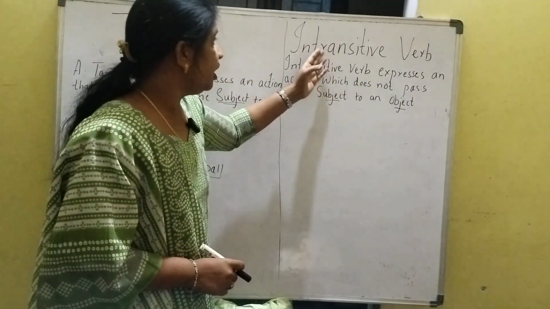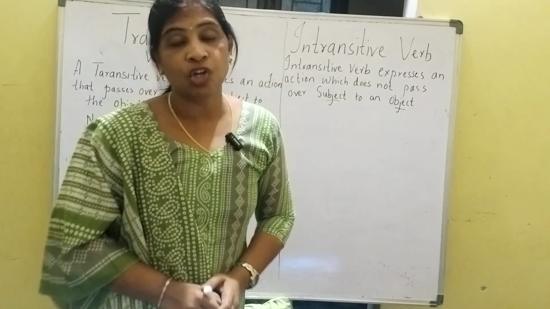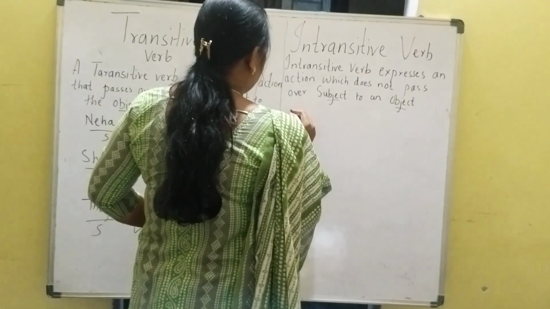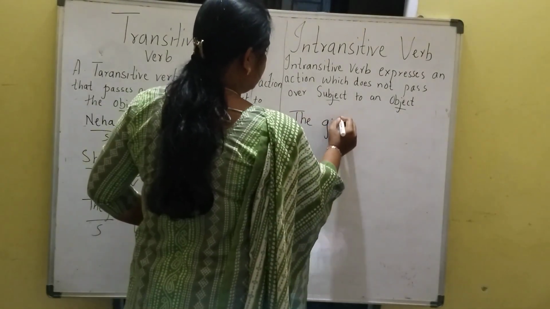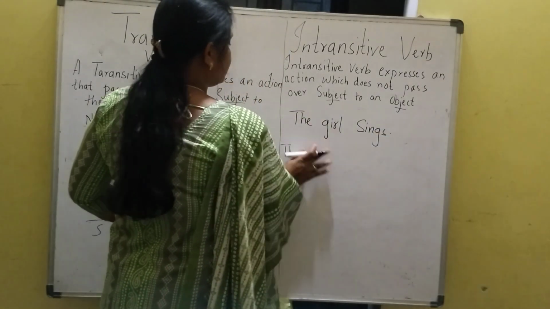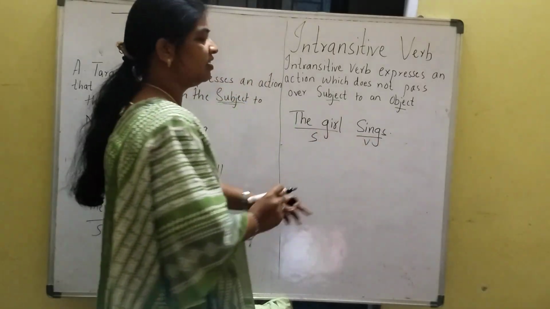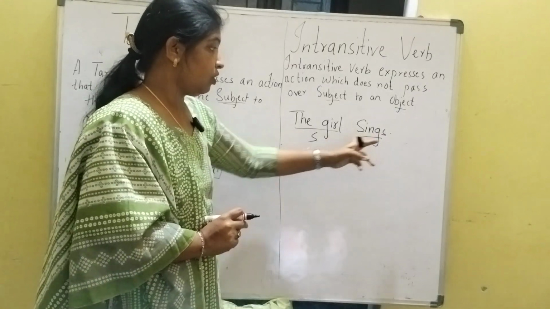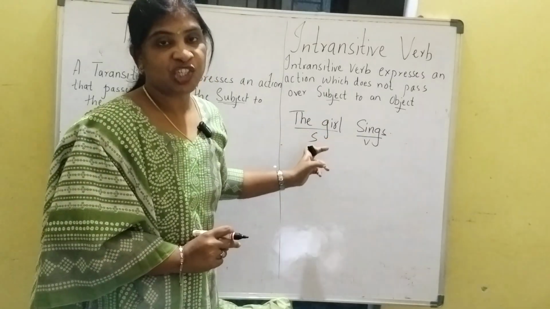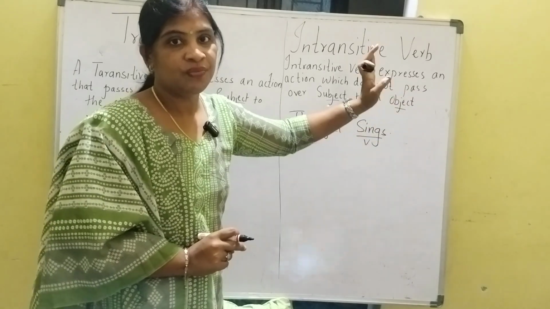So let's come to the intransitive verb. An intransitive verb expresses an action which does not pass over from the subject to the object. Let's take an example. The girl sings. Here again, subject, verb. In this sentence there is only a subject, there is no object. Here is the subject and the verb. Here the subject is doing the action by itself. The action is not passing to an object. There is no object in the sentence.